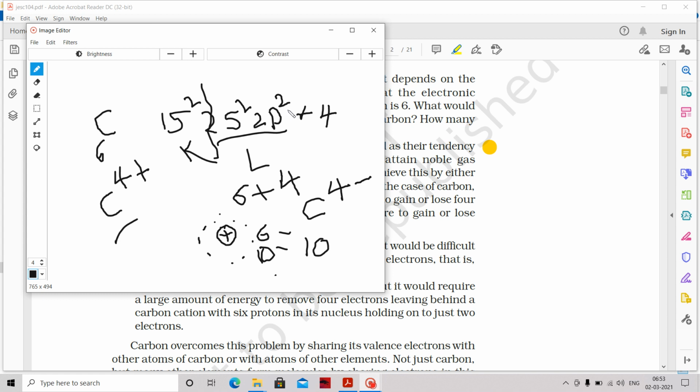Even to remove the first electron, that is the first ionization energy. The next is second, third, fourth. Once you remove electrons, the remaining electrons are nearer to the nucleus. The last electron is far away, the next is nearer, the next is nearer. So removal of these 4 electrons would require a huge amount of energy, and it makes the carbon unstable also.